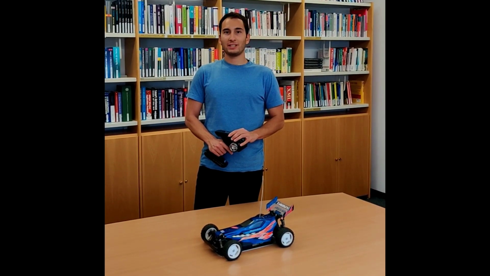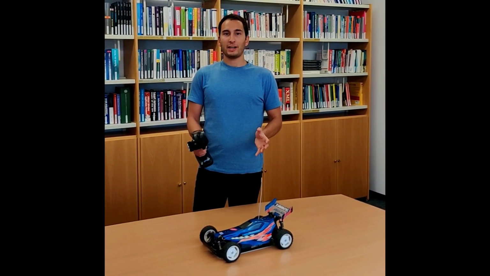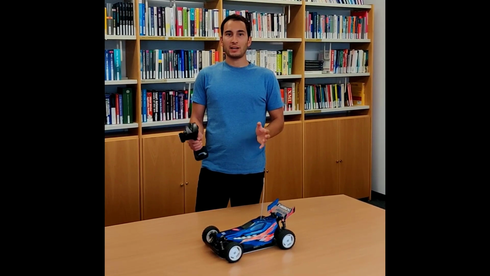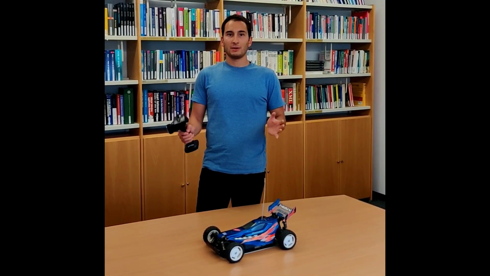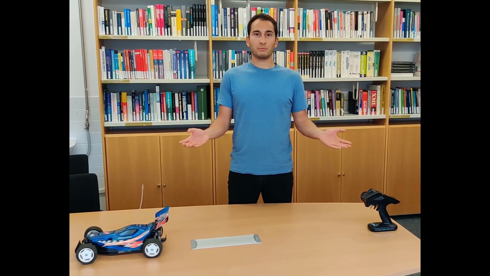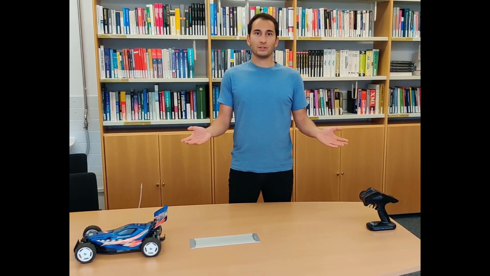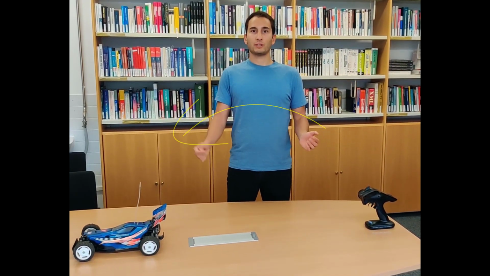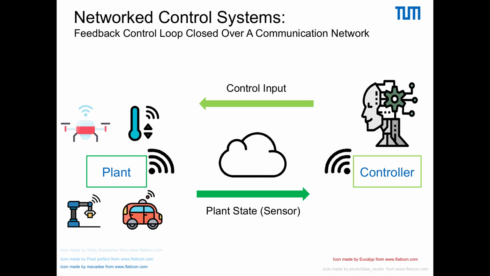My research focuses on network control systems, but before I explain to you what network control systems are, I will give you the most common example, which is a remote controlled car. In the example of a remote controlled car, how the car should move around is determined by the actions of a human who is holding the remote controller, and this information is sent over the wireless channel towards the car. This toy that most of us are familiar with from our childhood is just a simple example of a network control system. Now let us have a look at the formal definition and some other examples.